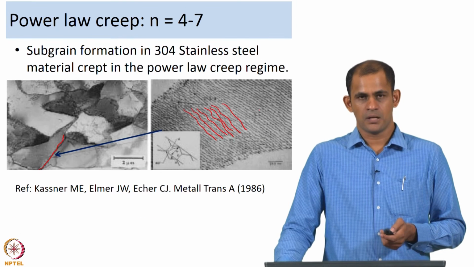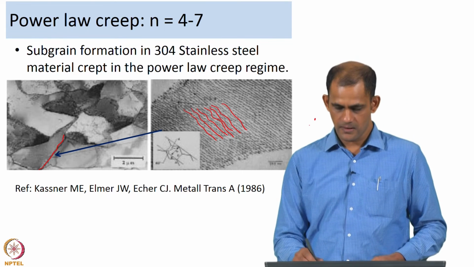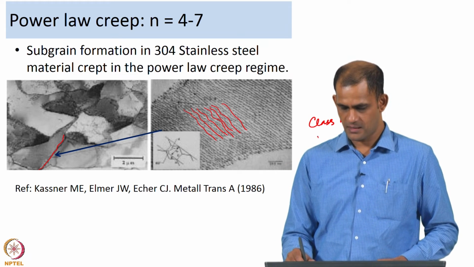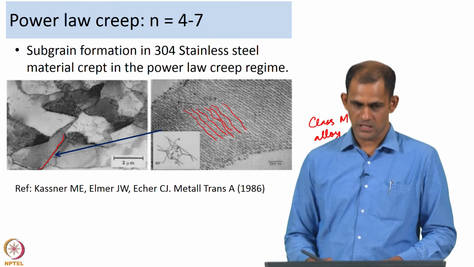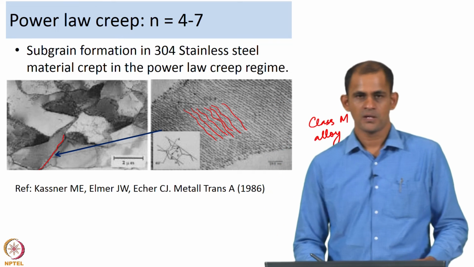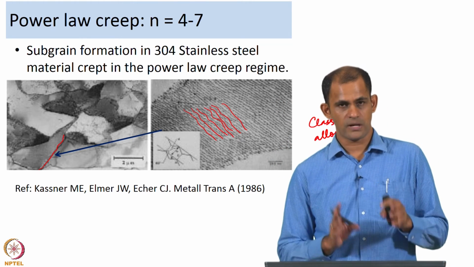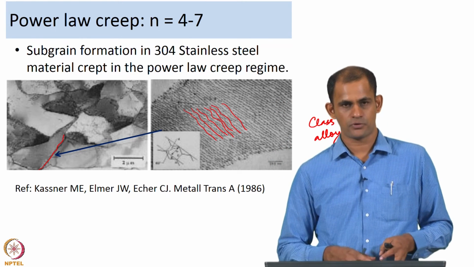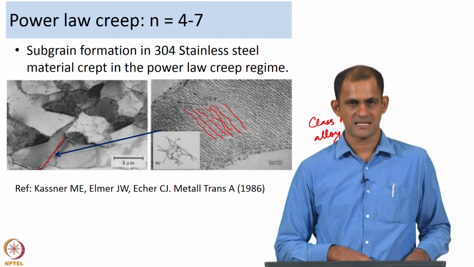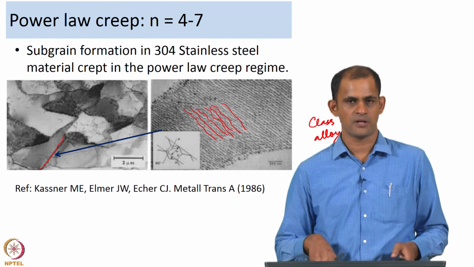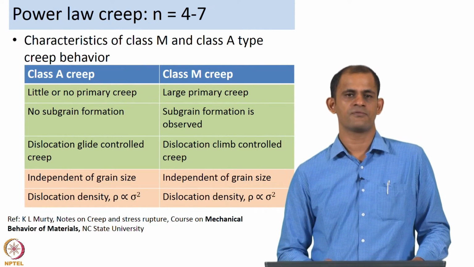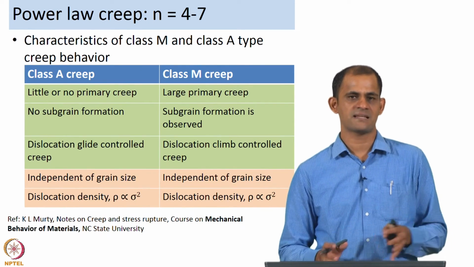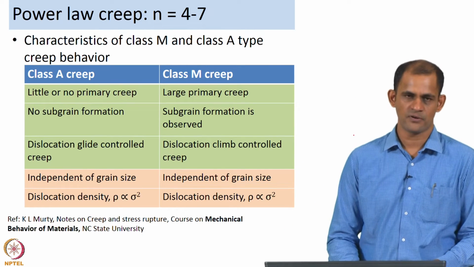Now, this is the behavior of a class M alloy. That is the kind of behavior that you would expect. So far we have talked about two types of alloy: class A alloy and class M alloy. Just to give you a summary of the characteristics of a class A and a class M type of alloy.